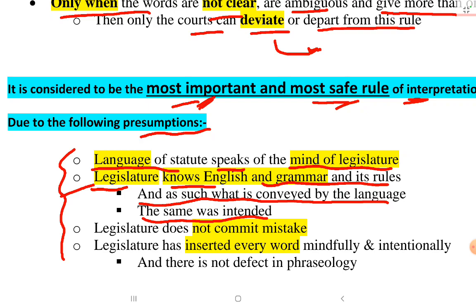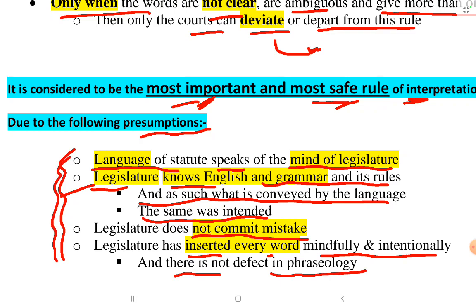Next one is it is presumed that legislature does not commit mistake. Next is legislature has inserted every word mindfully and intentionally, and there is no defect in phraseology. So, on the basis of these presumptions, it is considered as the most important and most safe rule of interpretation.